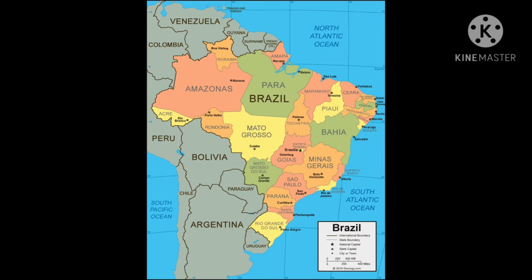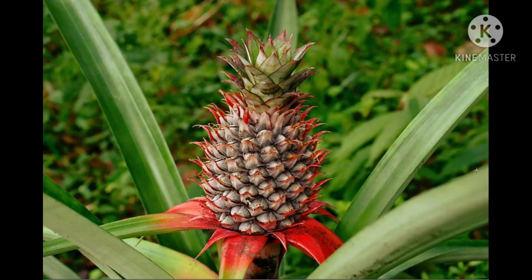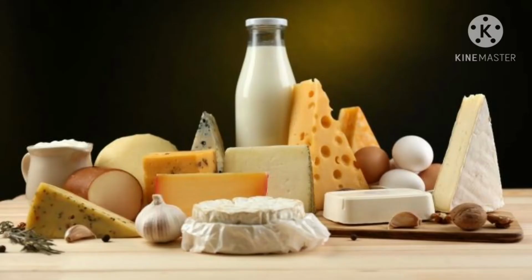Besides these crops, a variety of fruits are also cultivated on a large scale in Brazil. Fruits like banana, orange, pineapple and other citrus fruits like lemon, mosambi, orange are grown on a large scale here. Another important occupation here is animal husbandry. Cattle, sheep and goat are reared in the savanna grassland in the southern part of Brazil on a large scale. Meat and dairy products are also produced on a large scale here.